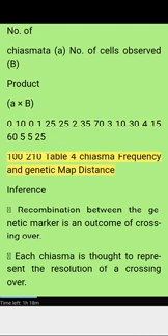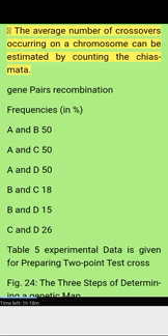Table 4: chiasma frequency and genetic map distance. Inference: recombination between the genetic markers is an outcome of crossing over. Each chiasma is thought to represent the resolution of a crossing over. The average number of crossovers occurring on a chromosome can be estimated by counting the chiasmata.